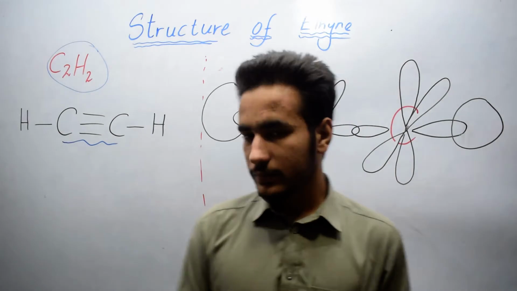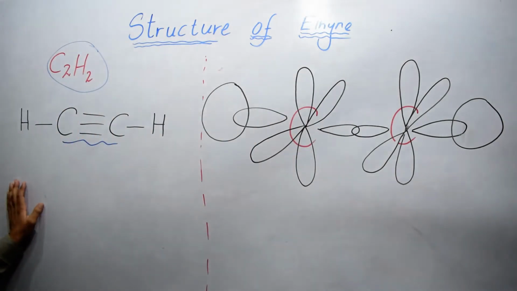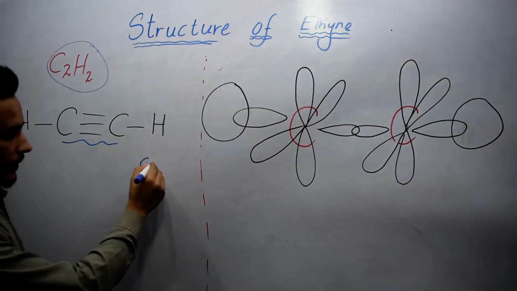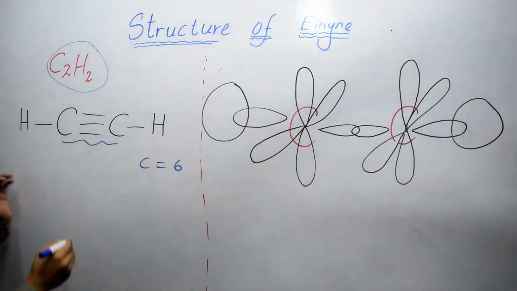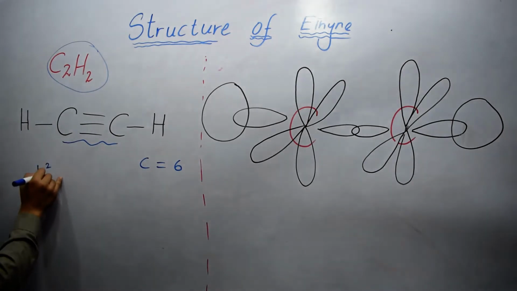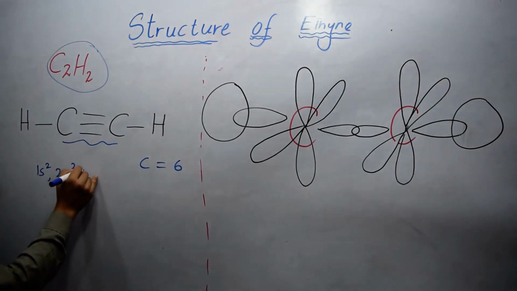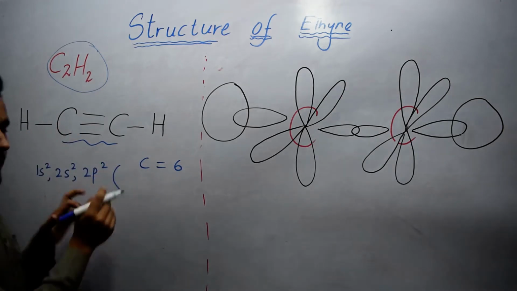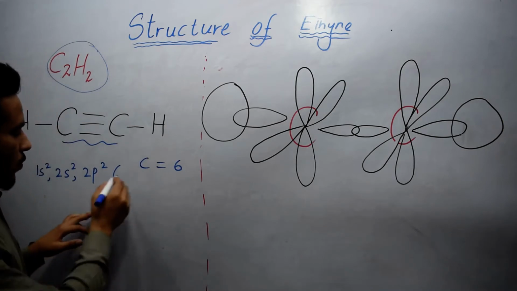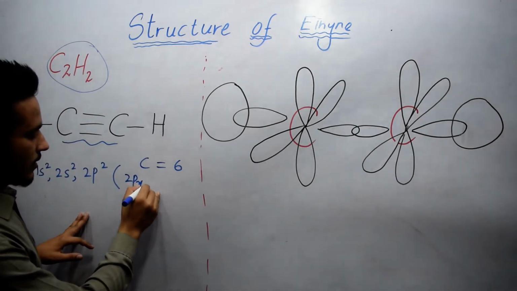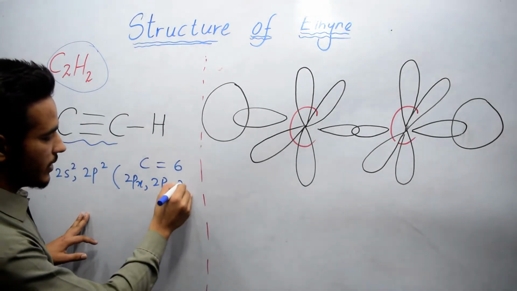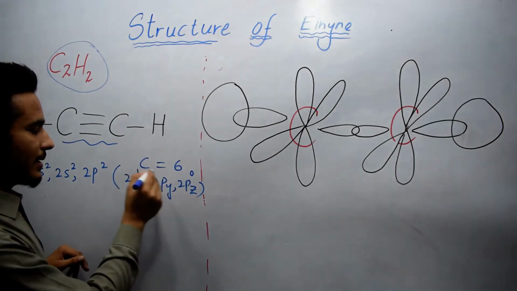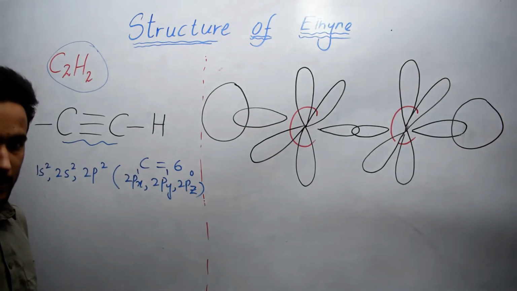We know that carbon has atomic number 6. So its electronic configuration is 1s2, 2s2, 2p2. And we know that p has 3 atomic orbitals: 2px, 2py and 2pz. So it means that pz is empty and px and py have one electron each.